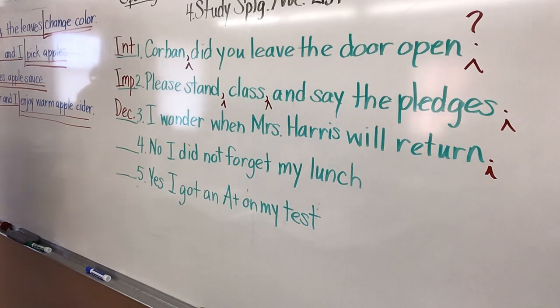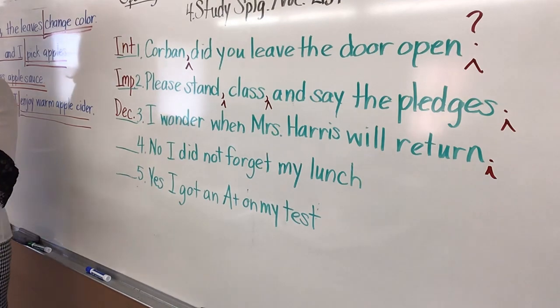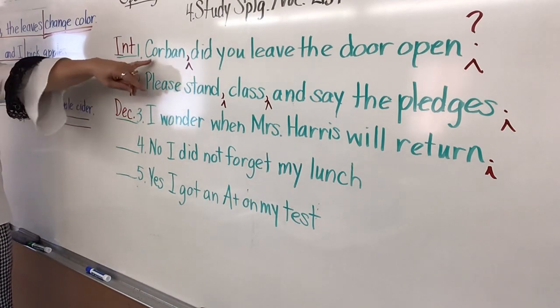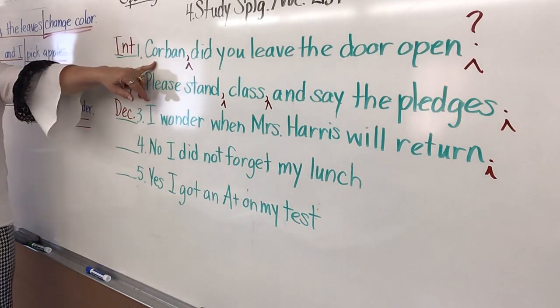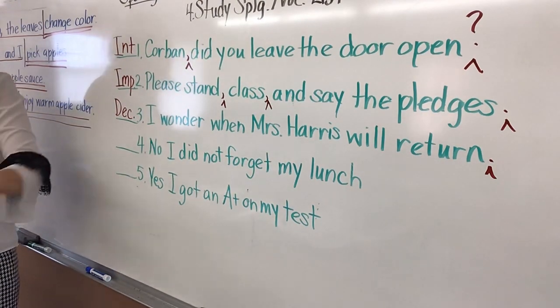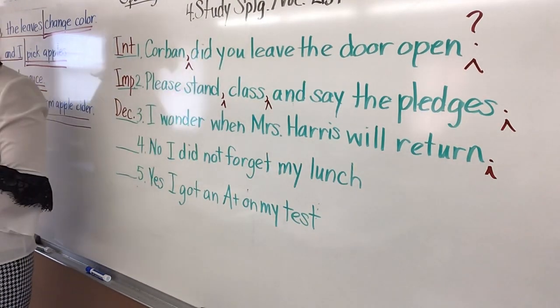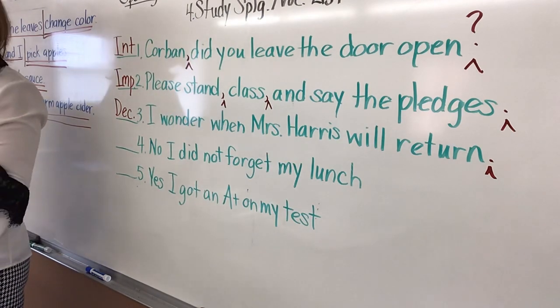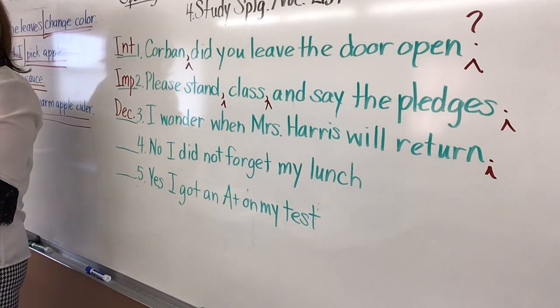Grace? Because you're not talking to Mrs. Harris. Are you talking to Mrs. Harris here? No. You're talking about Mrs. Harris. I wonder when Mrs. Harris will return. In this sentence, you were talking to somebody named Corbin. Corbin, did you leave the door open? Here, you're not talking to Mrs. Harris. You're talking about Mrs. Harris.